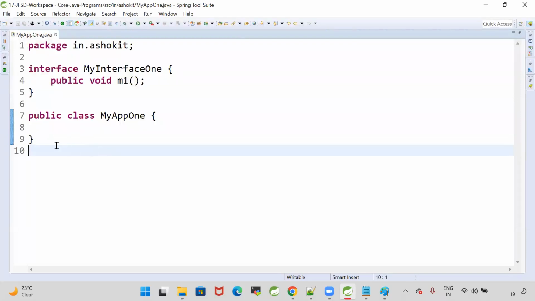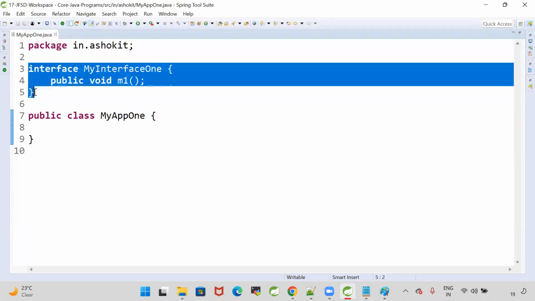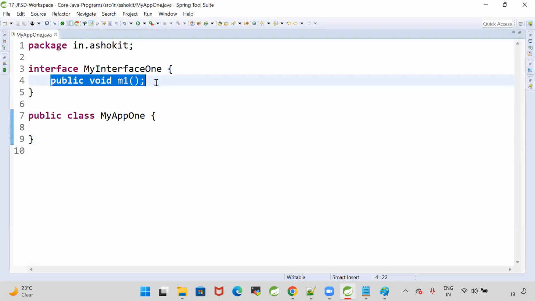I'm taking a class which wants to implement this interface, because I want to call the m1 method.